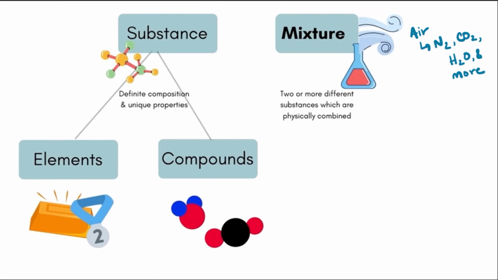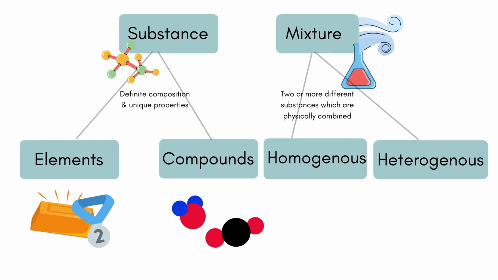Mixtures can be further classified as homogeneous or heterogeneous. Homogeneous mixtures are mixtures that have uniform composition and are the same throughout. That is where the Greek root homo, which means same, comes from. Homogeneous mixtures are also called solutions. Also, recall that solutions are still mixtures, so they are not chemically combined and can be separated using physical methods.